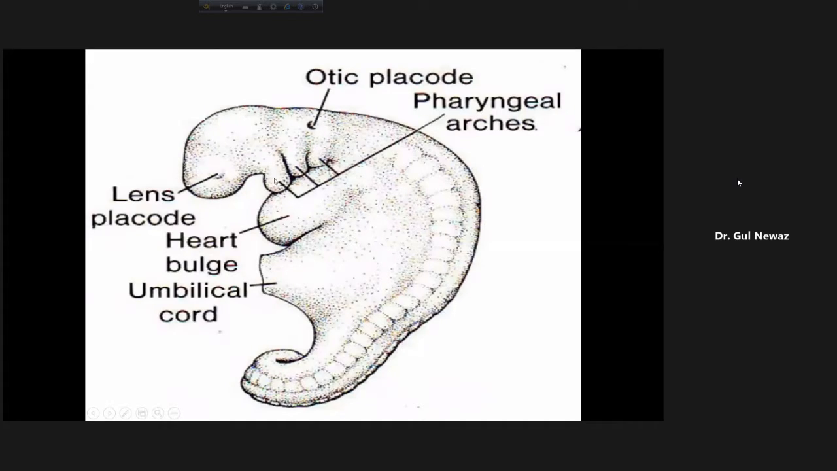The tissue present in these arches is mesoderm. Inside it lies mesoderm. And interestingly, this mesoderm comes from the neural crest. In between the pharyngeal arches, there is a groove here, here, and also here. These grooves or clefts are ectodermal, between the arches. So these are the pharyngeal grooves or clefts.